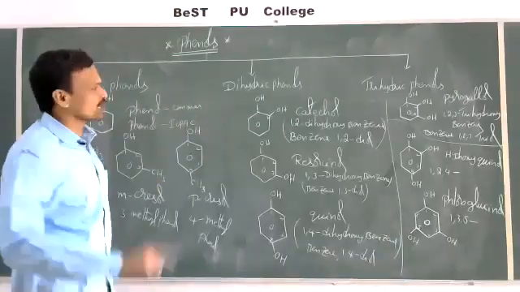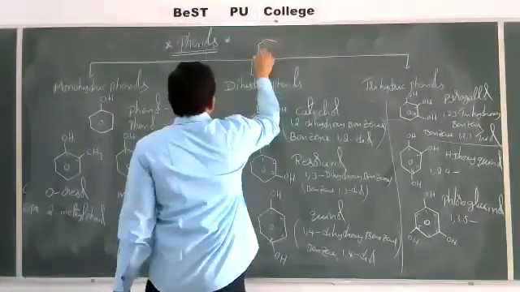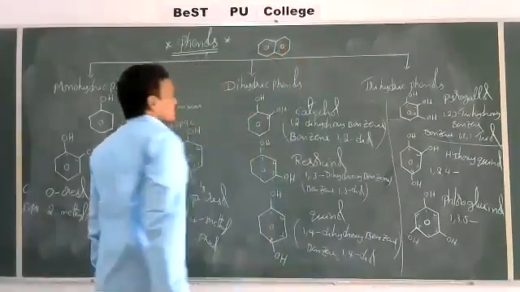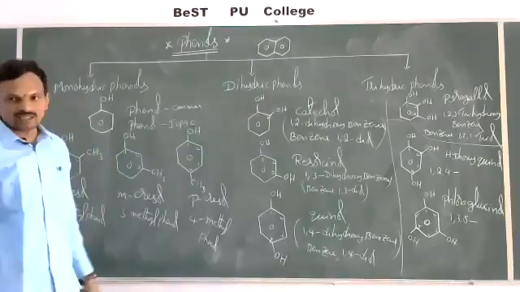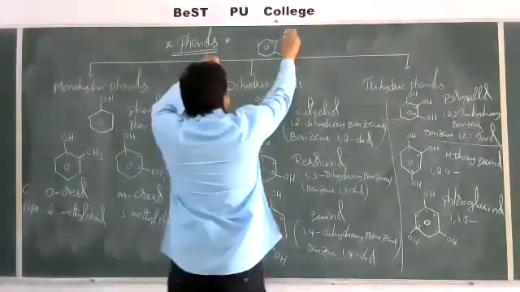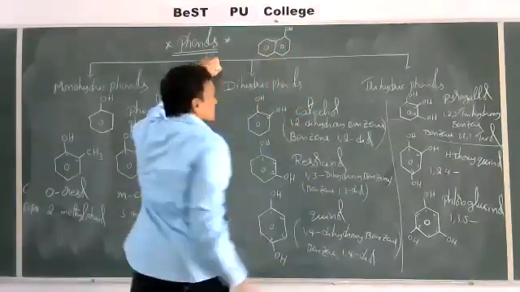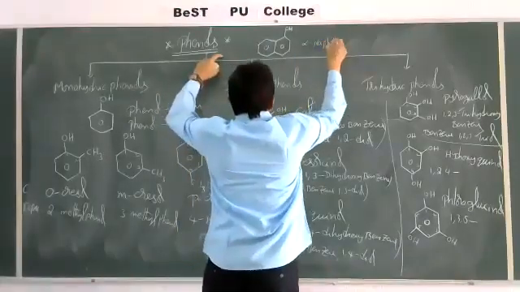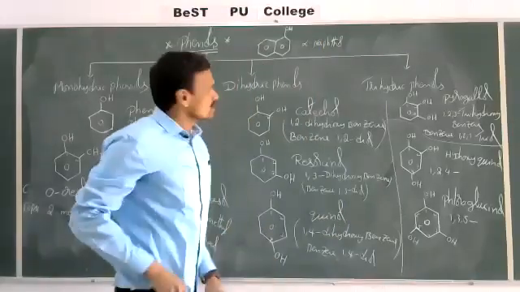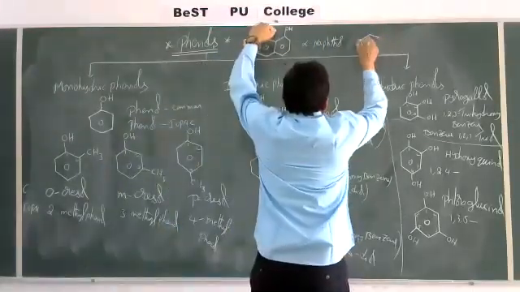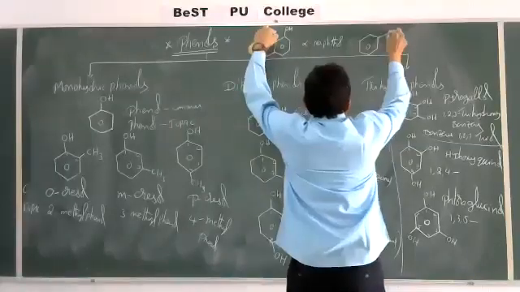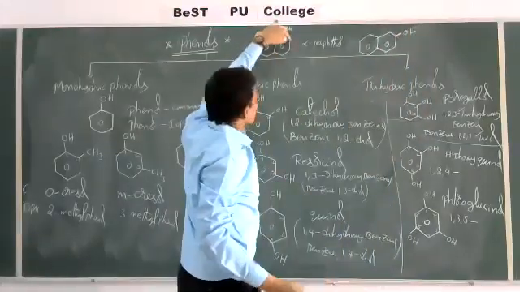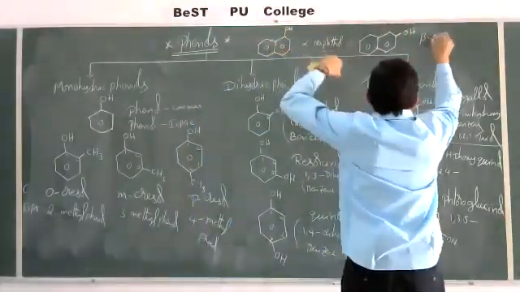See here, not only the benzene ring, other compounds also you can take. See here, one example I'll give. What is the name of this compound? This is nothing but naphthalene. 2 benzene rings are fused. Now here, if you take an OH group, this is called alpha naphthol. Suppose the same OH group, instead of the alpha position, you take at the beta position. This is the alpha position, this is the beta position. Now this is named beta naphthol.